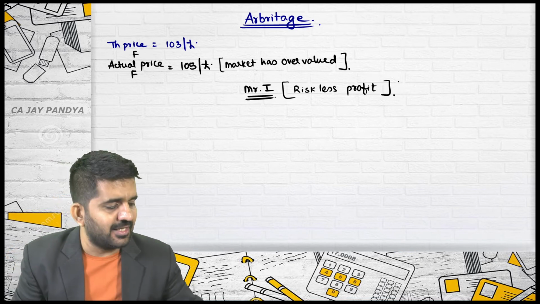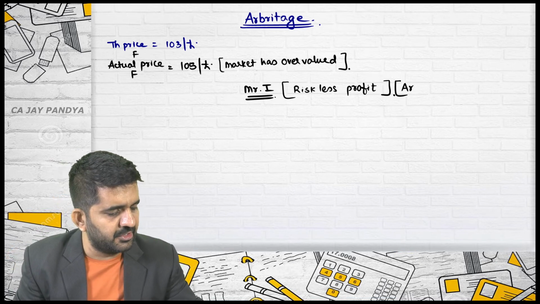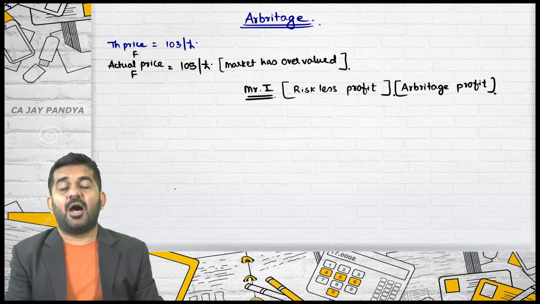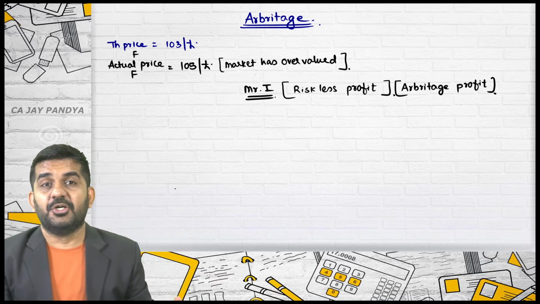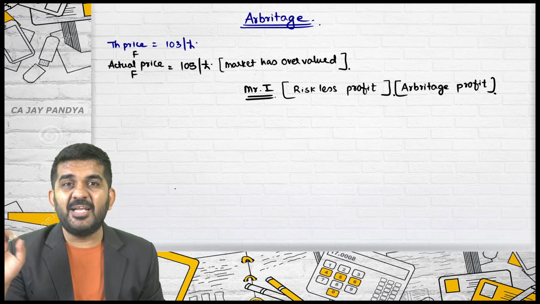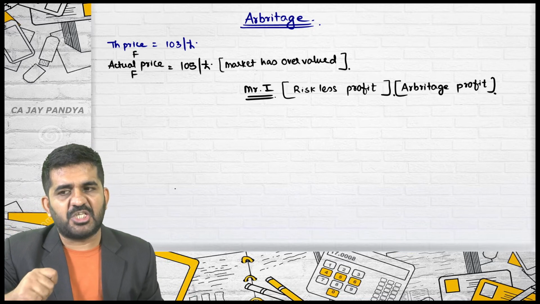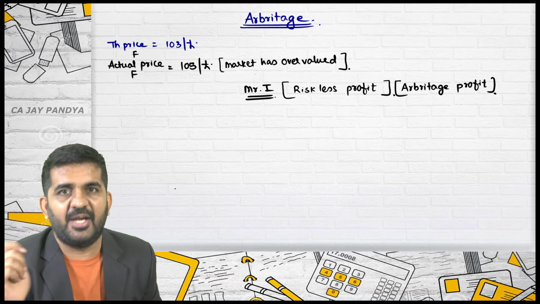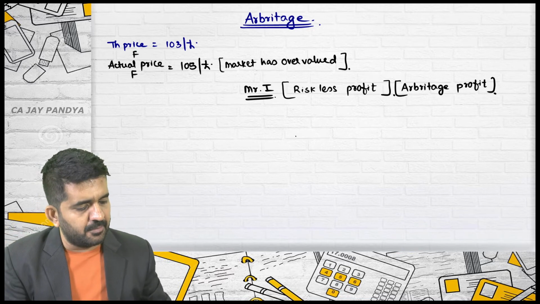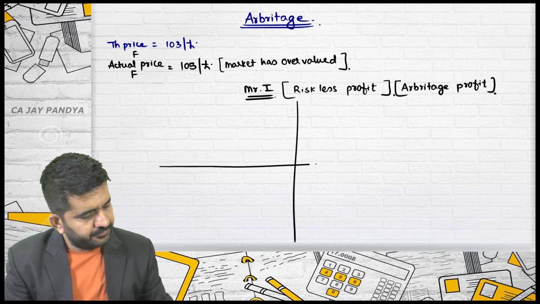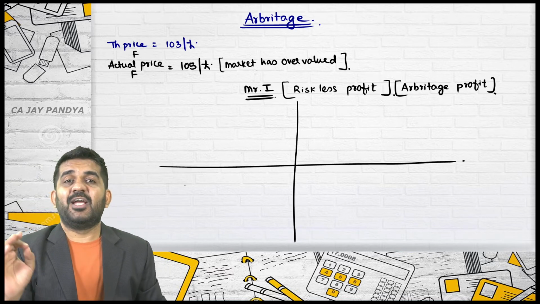And this riskless profit is termed as arbitrage profit. And Mr. I will be the arbitrator. Is it all right? And please try to understand my process. The process by which I'll be making riskless profit will be termed as the arbitrage process. Is it all right? See, it is a very simple thing.